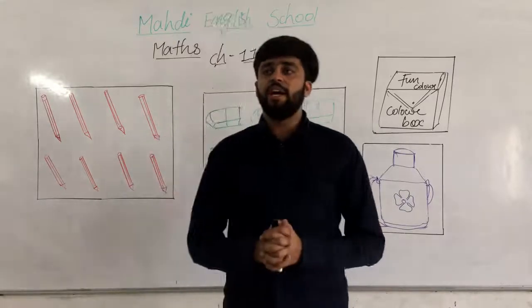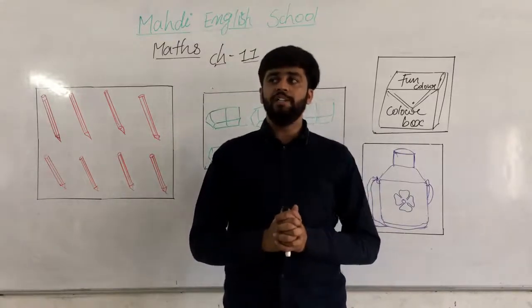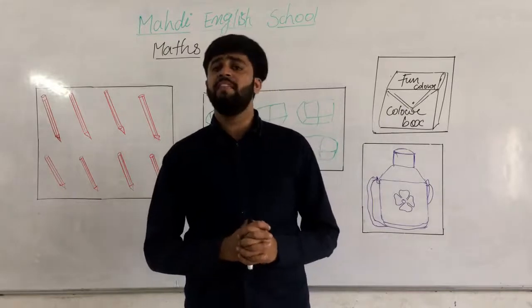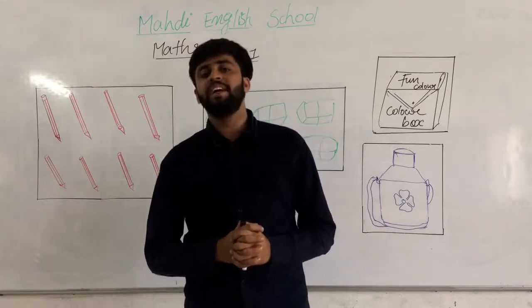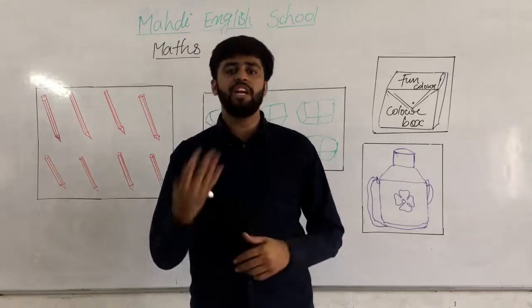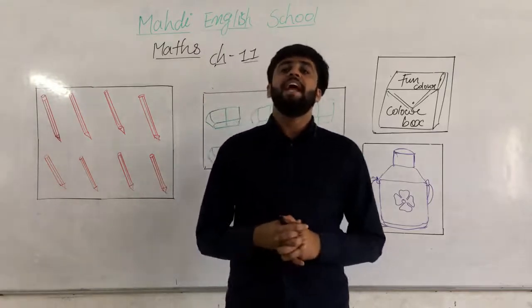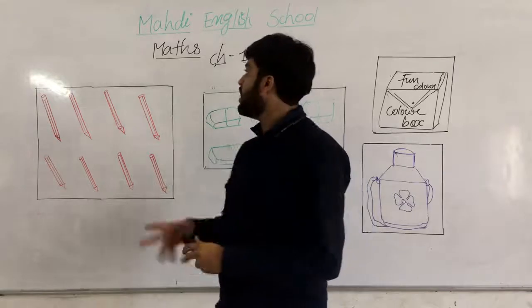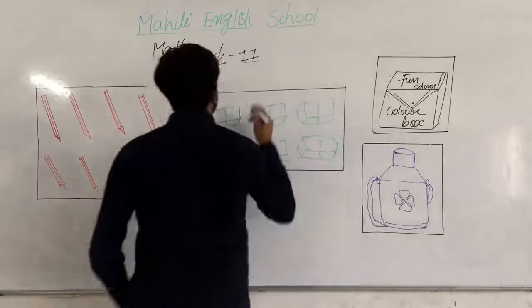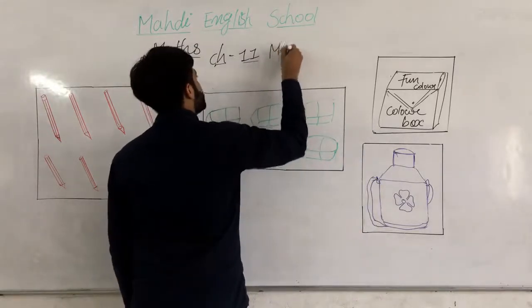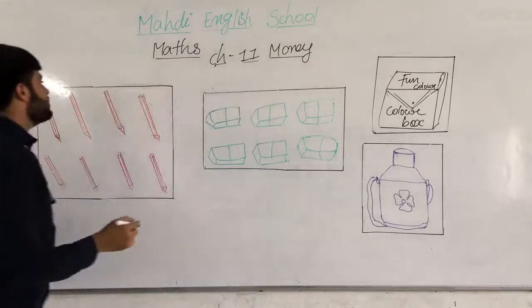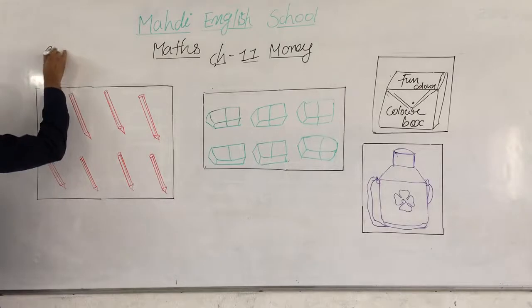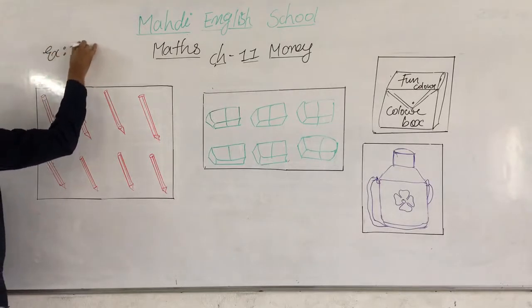So my dear students, today we are going to learn exercise number 11a, question number 8, multiply and divide. After today we are going to start a new chapter, chapter number 12, handling data. So first of all, heading maths, write with me: chapter number 11, money. Then we will start further. So exercise number 11a.